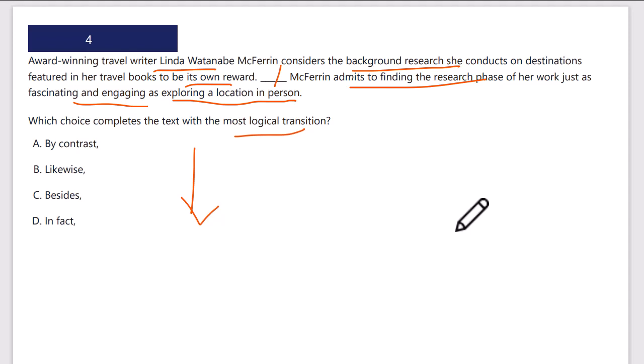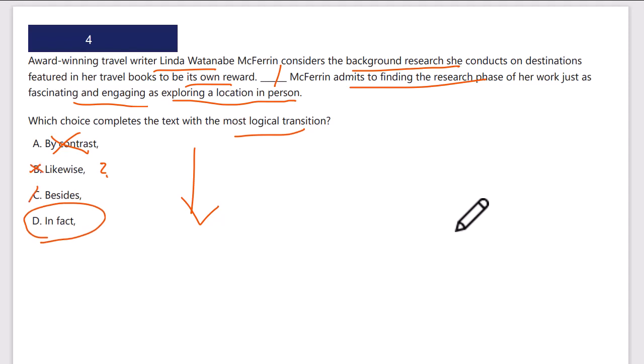So it's not by contrast. Likewise, McFerrin admits, yeah, that could be. Let's keep that. Besides, McFerrin admits, well, besides I do this, besides I do that. I don't think that's right. In fact is emphasis. That's probably going to be our right answer.